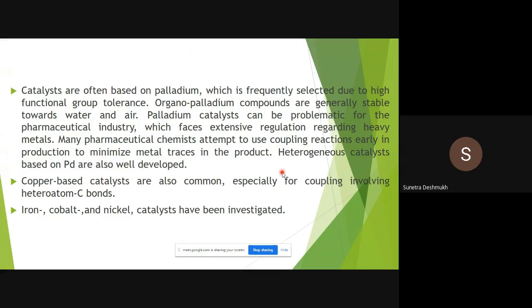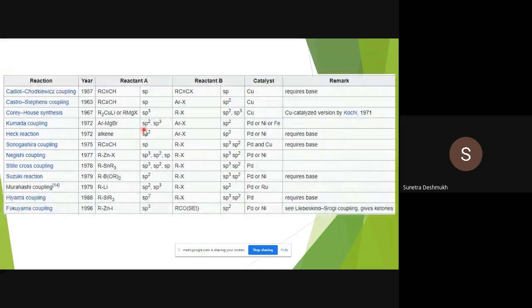These types of bonds we can also make with the help of these transition metals. So what other metals? Iron we can use, cobalt we can use, nickel catalyst we can use in such cross coupling reactions. So palladium, copper, cobalt, iron, nickel, such types of catalysts are more well known or famous for this cross coupling reaction. Okay, so now in our syllabus, we have seen that I have shown you different reactions: Suzuki coupling reaction, Stille coupling reaction.